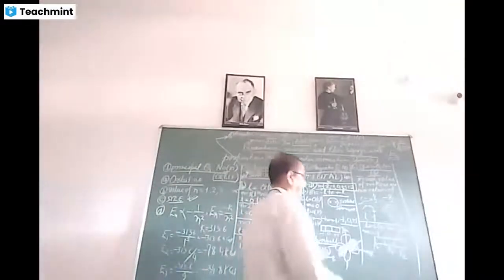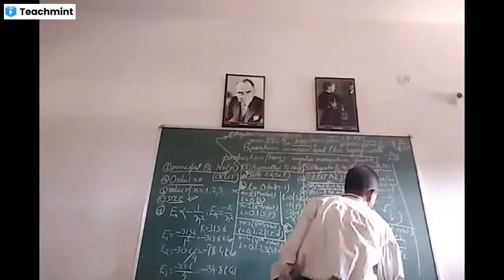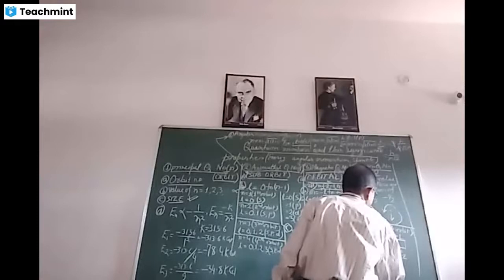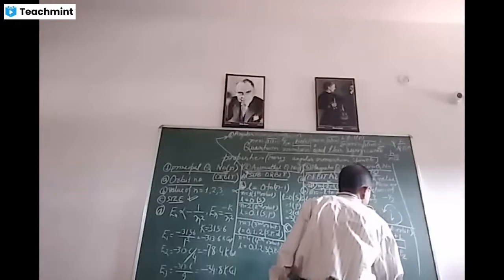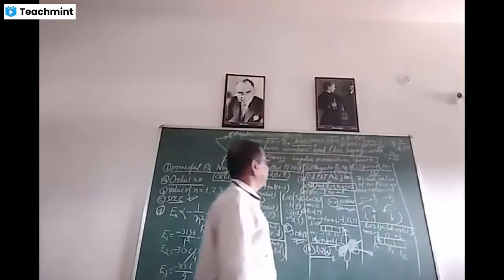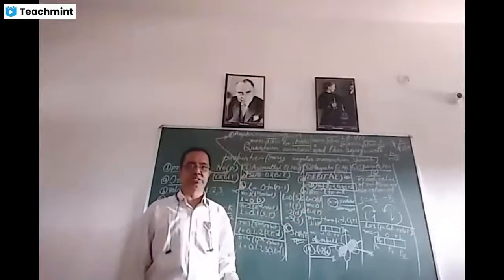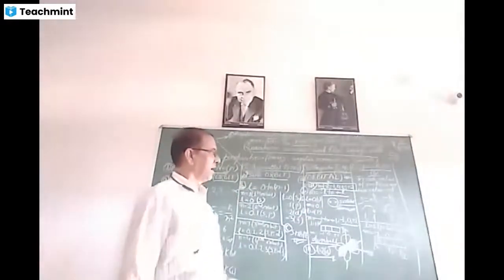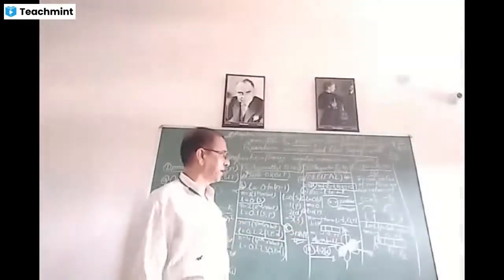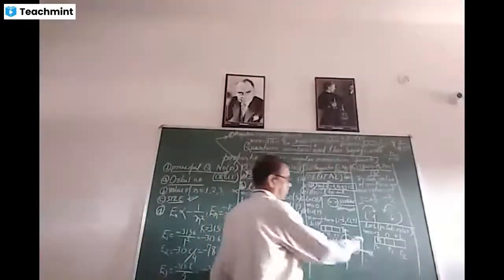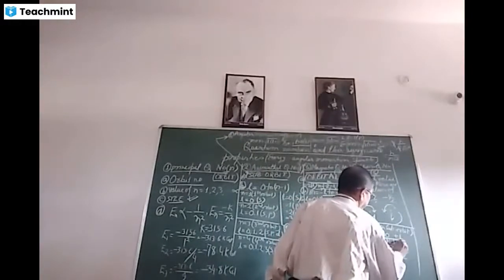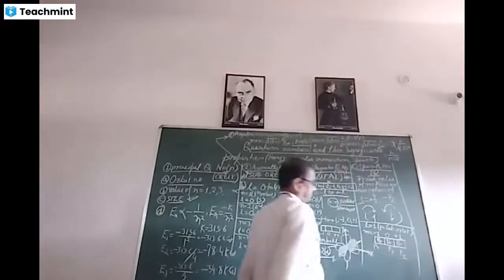The spin of one electron will be plus half and that of the other electron will be minus half. See here, it's plus half, minus half. Here also plus half, minus half. Here also plus half, minus half.